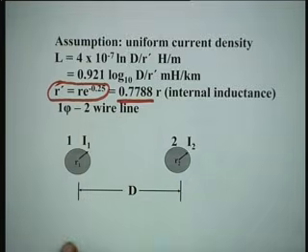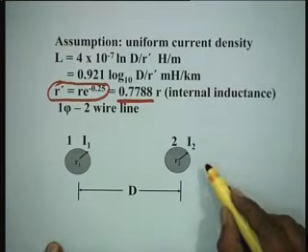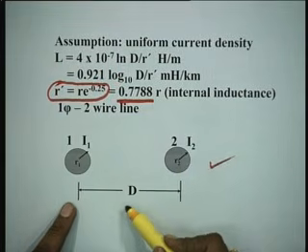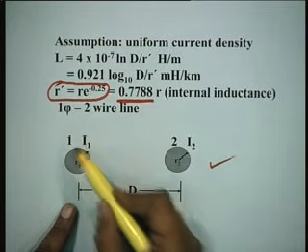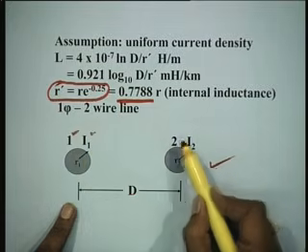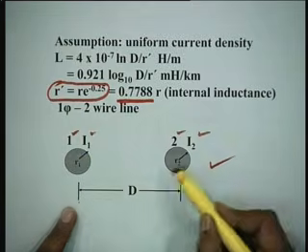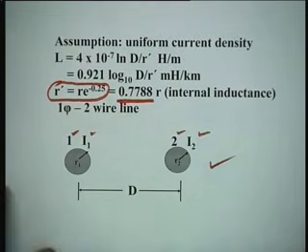Single phase 2 wire line is shown here in this figure. The two conductors are separated by distance capital D. Conductor 1 is carrying current I1, conductor 2 is carrying current I2, radius is R1 and radius is R2.